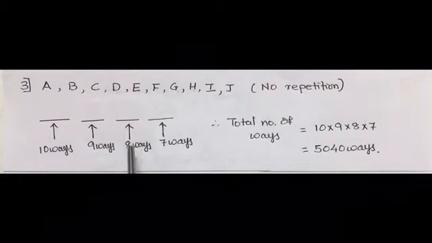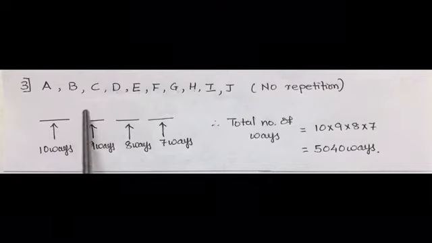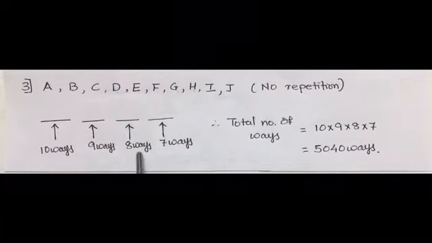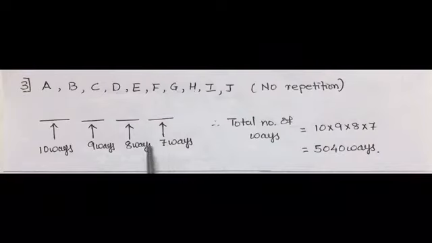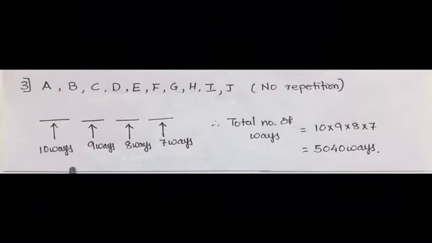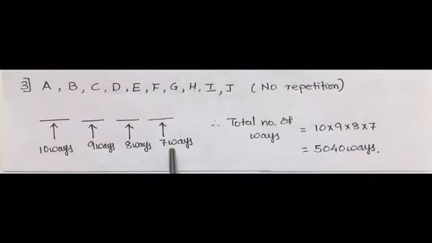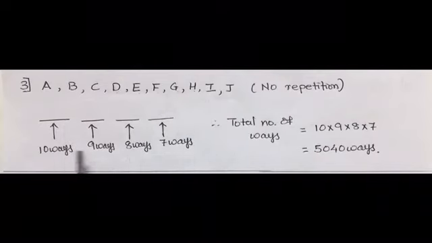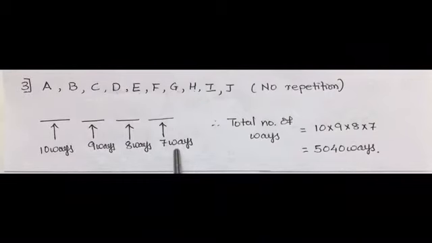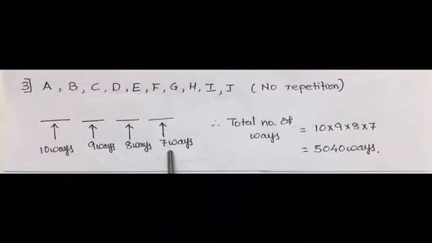So for arrangement of the third place, 8 letters will be remaining. Now going for the fourth place, 3 letters are to be subtracted because they cannot be repeated in the last place, that is the fourth place. So out of 10 letters, if 3 letters are subtracted, then the fourth place can be arranged in 7 different